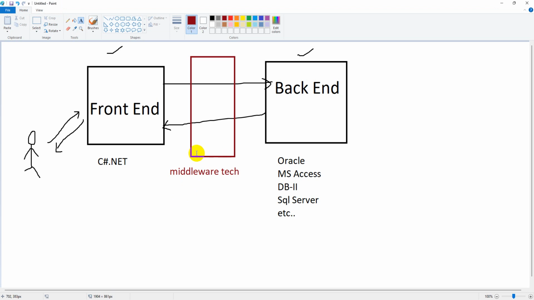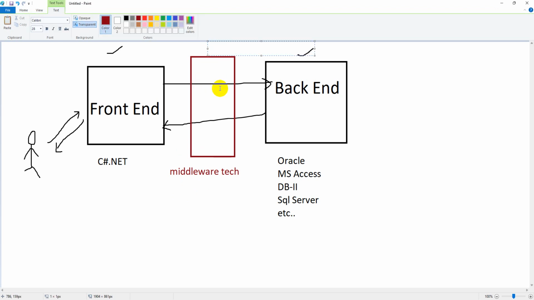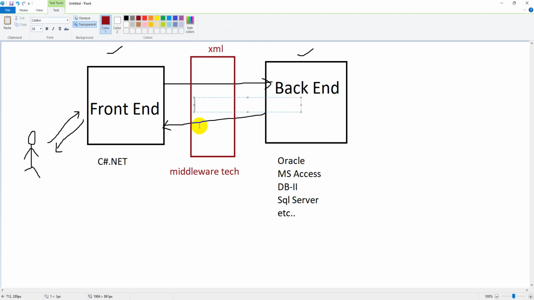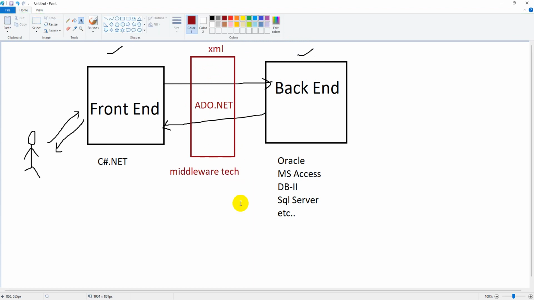This is the advantage of using middleware technologies. Always these middleware technologies will use a common language which can be easily understood by both types of technologies. That will always be in XML format.